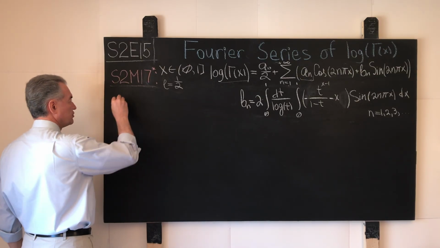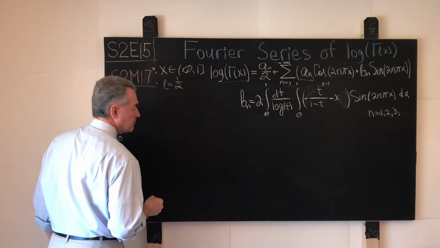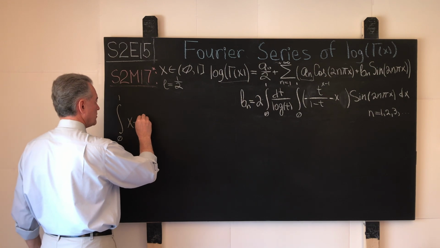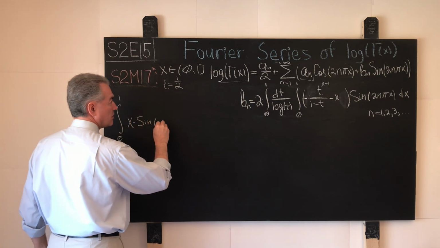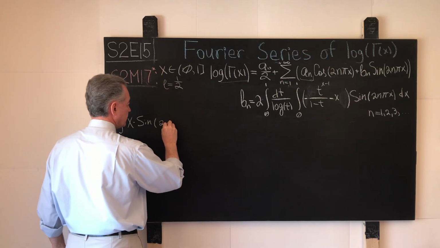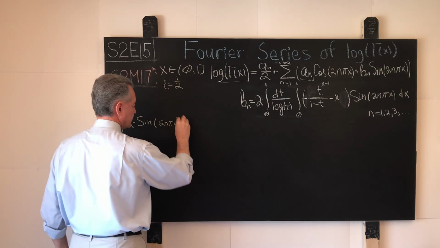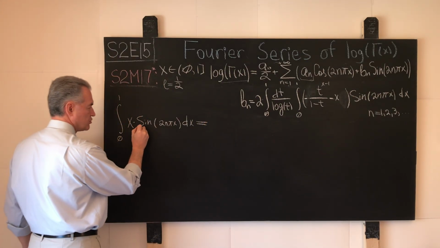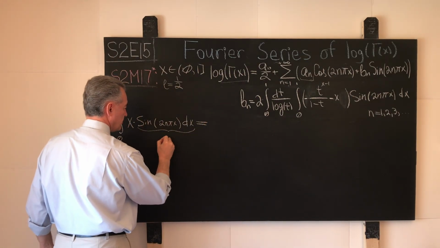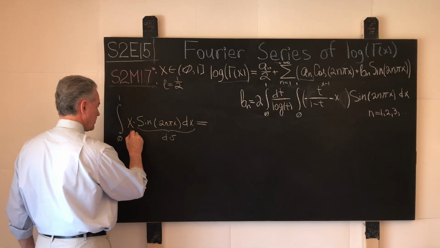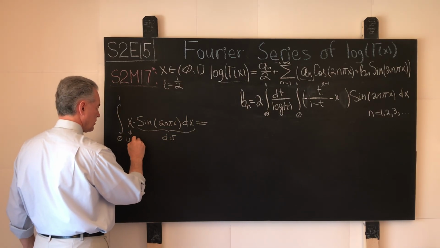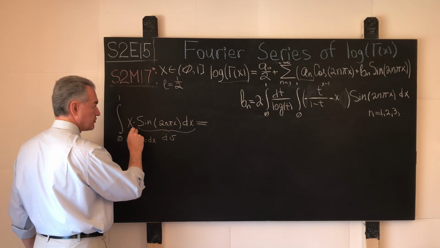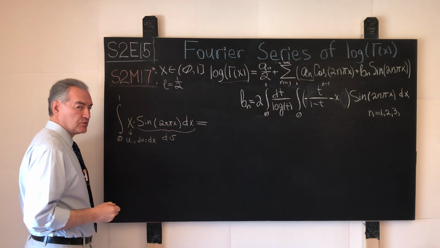Those of our viewers who see what is going on can skip forward, but for the benefit of the majority, again, we show the relevant computation in its complete form: the integral of x sine 2n pi x dx. Here it is evident that we choose this part to be the proverbial dv. This part x becomes u. In the next stage, du becomes dx and evaporates. That's how we gain our tactical win.